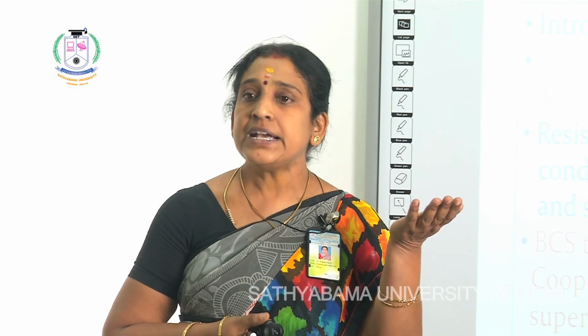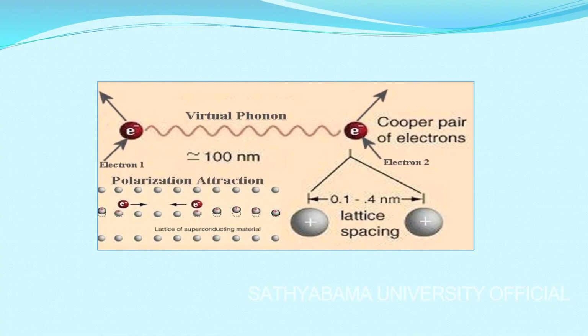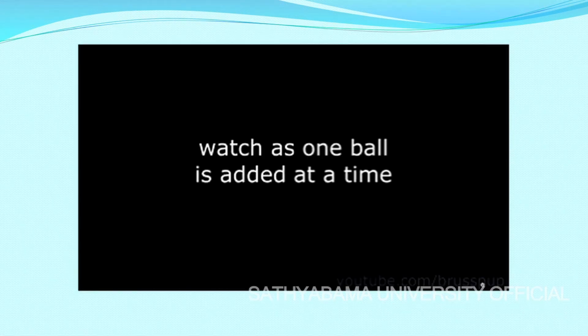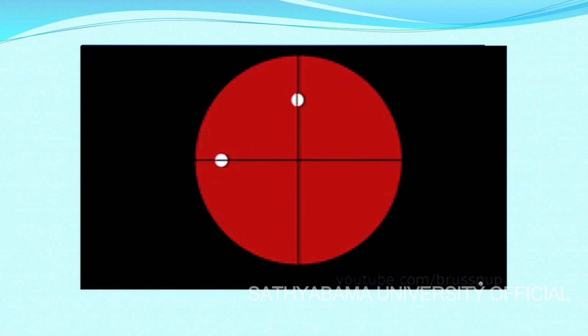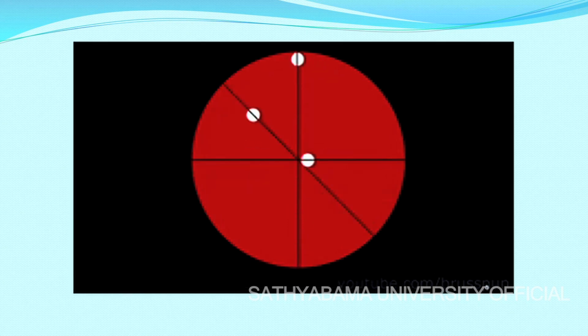So these two electrons form a pair, and that pair has been named after the scientist Cooper. Here I am explaining one Cooper pair. Imagine that in the entire lattice, many Cooper pairs can form. Whenever a Cooper pair is formed, its volume is such that it can encompass 10 power 6 other Cooper pairs, and they drift very slowly, moving cooperatively and coherently in the lattice. They will not hit their neighbors or the positive ions; they move identically.